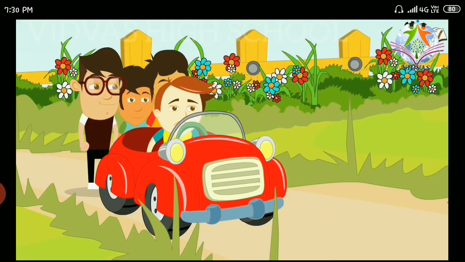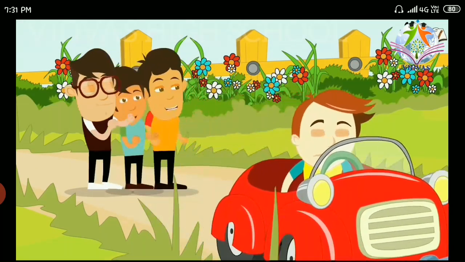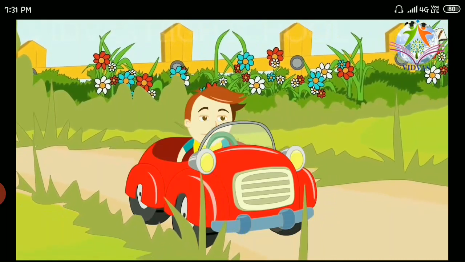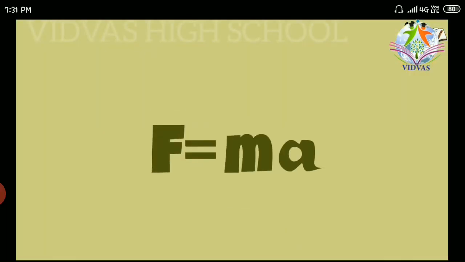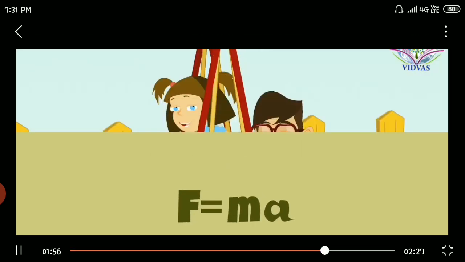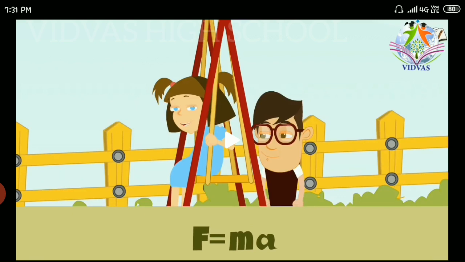So mass has increased, so he also increased his force. So you can give the equation as F equal to ma. That is, F is directly proportional to mass and F is directly proportional to acceleration. If you have increased mass, then you have to increase force. If you want to accelerate more, then you have to increase force. So F is directly proportional to the mass of that particular object and F is directly proportional to acceleration of that particular object.